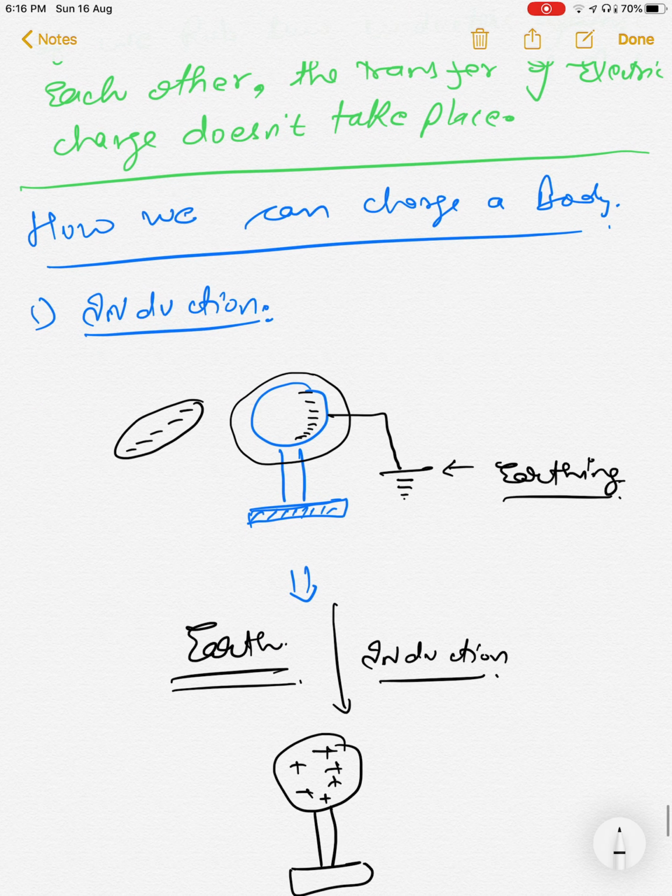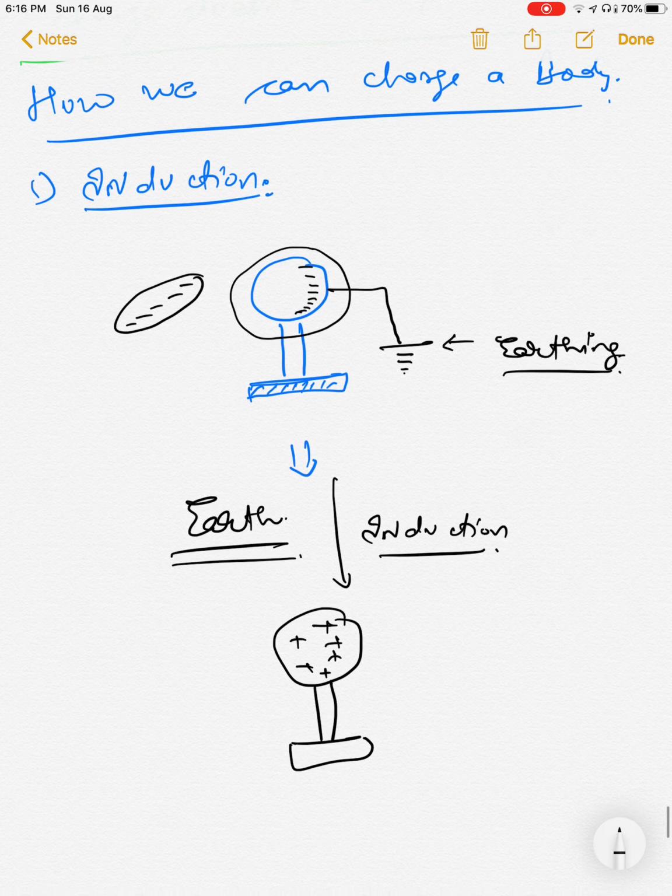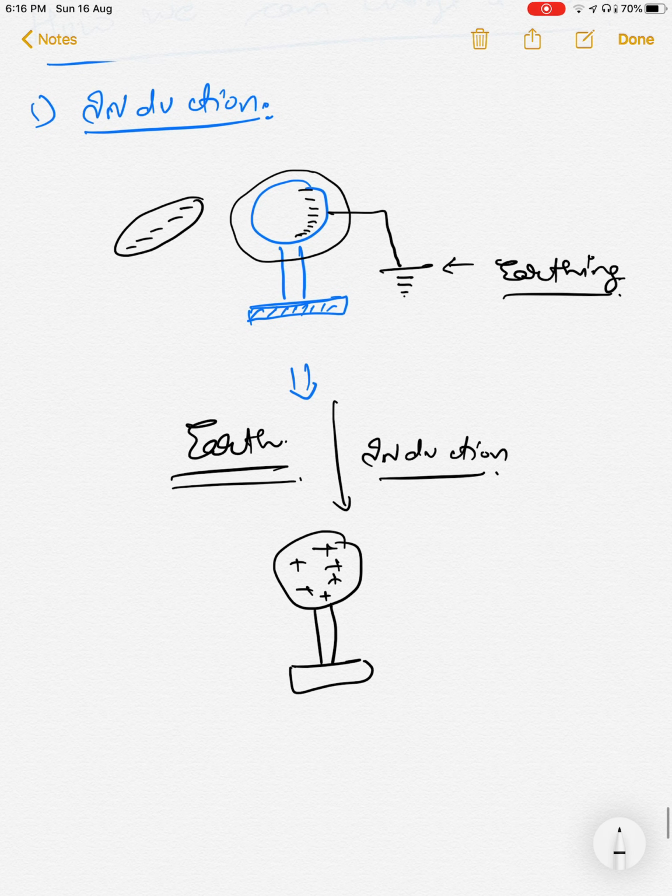And the last thing we understood is how we can make a body acquire a charge, through the induction process. So let's finish this lecture here. Read the NCERT book, and if you are not getting any concept, please let me know. I will be happy to solve that.